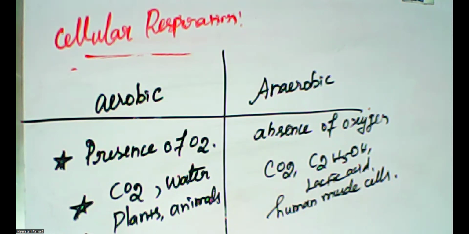Trachea, lungs, like that. But cellular respiration is our topic. So I explained what cellular respiration is, and the classification of cellular respiration, that is aerobic and anaerobic. Okay. Now I'm going to explain this topic with the help of a simulation.